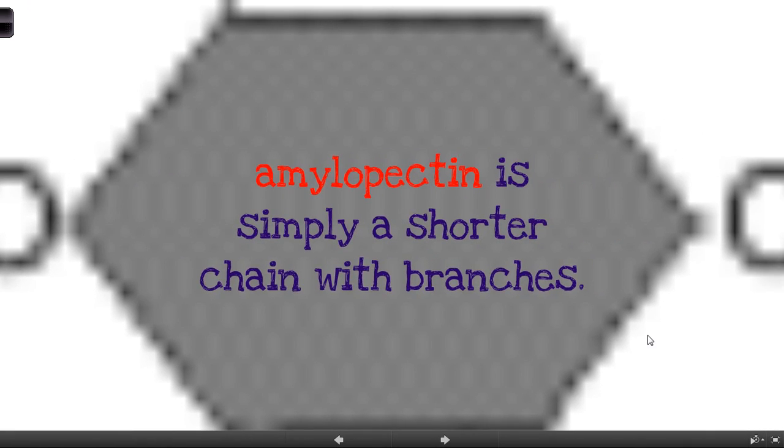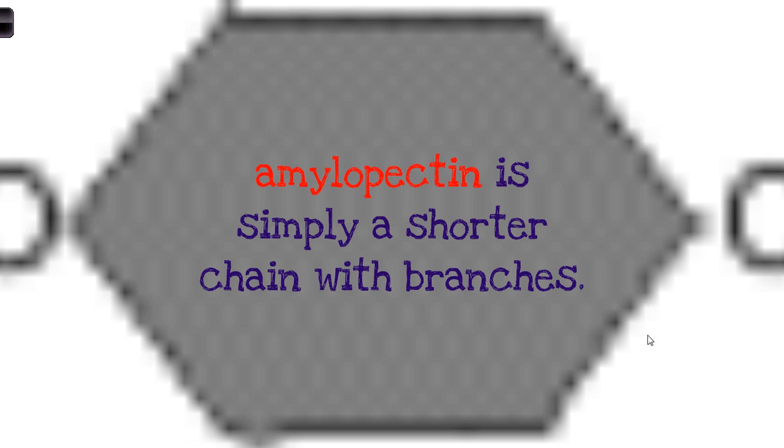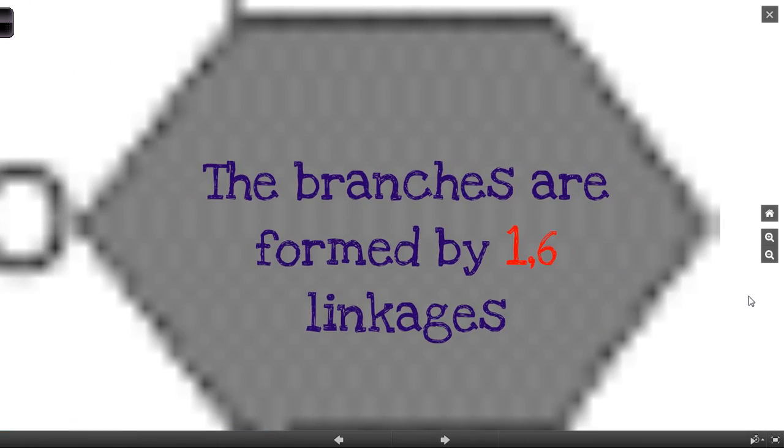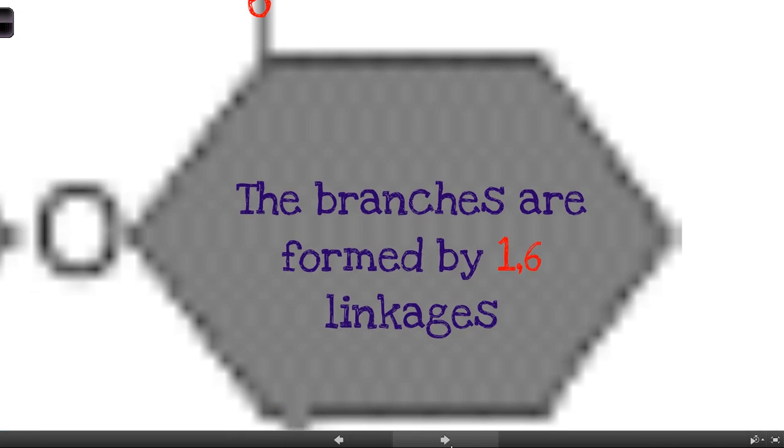Amylopectin. Well, amylopectin is really quite simple. It's nothing too crazy. It's basically the same thing. So it's usually just a shorter chain, not quite as long, not quite those thousands of glucose linked end to end. But it also has branches. So what do I mean by branches? Well, the branches are formed by 1,6 linkages. So what is a 1,6 linkage?